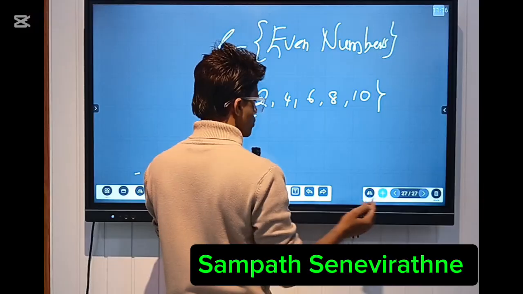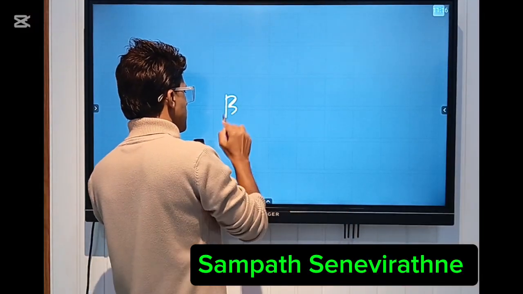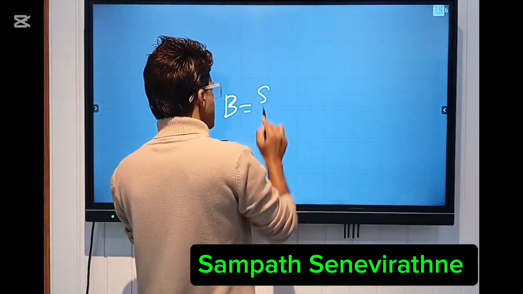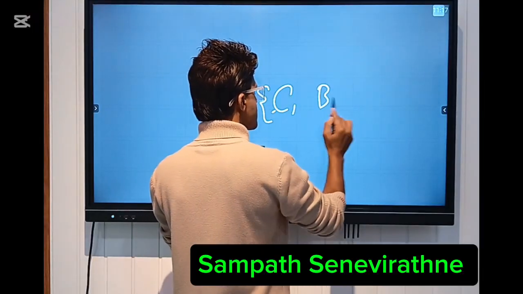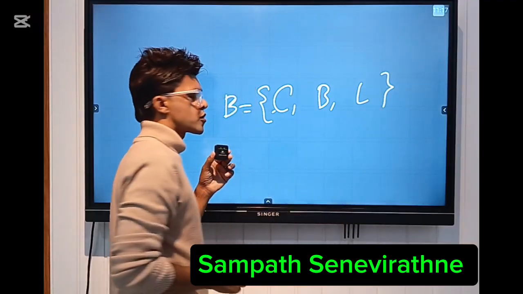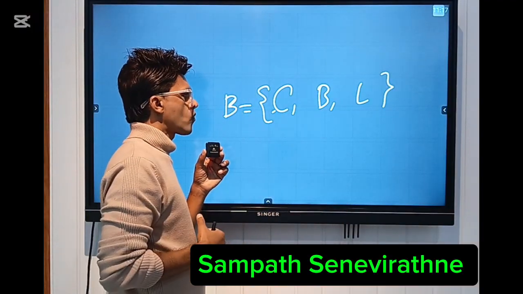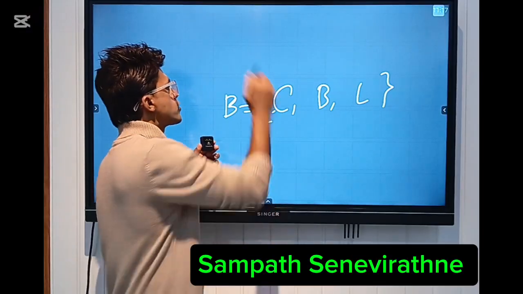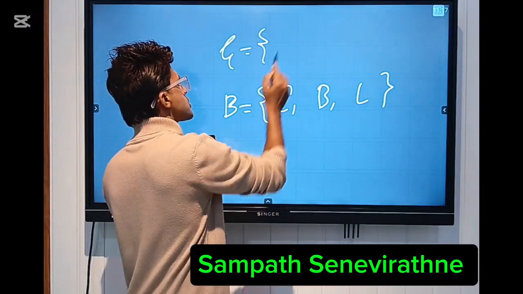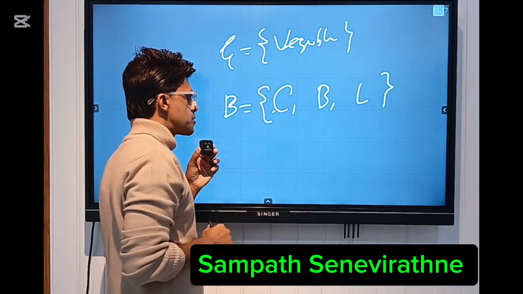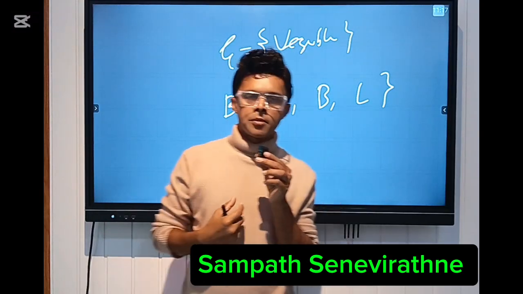Okay, think of this one, the set B: carrot, beet, leeks, and so on. Can you identify a common property of these elements? Carrot, beet, leeks, and so on. These are vegetables. So the universal set of the set B is vegetables.